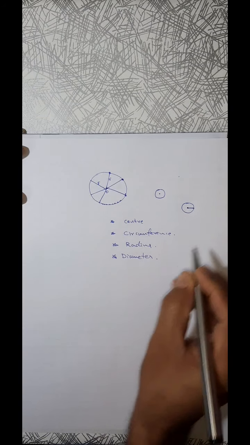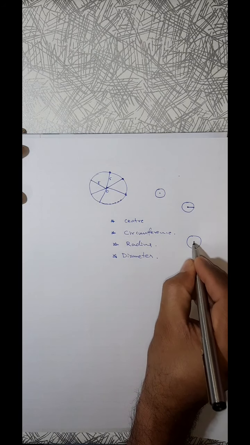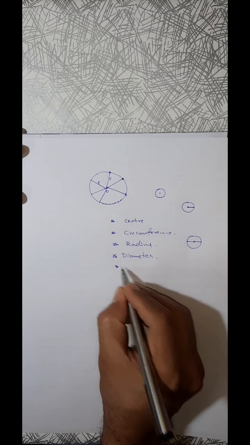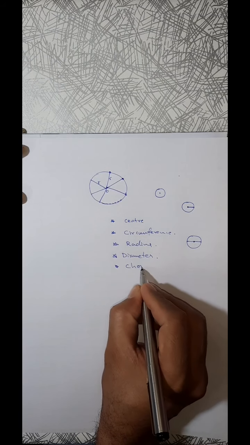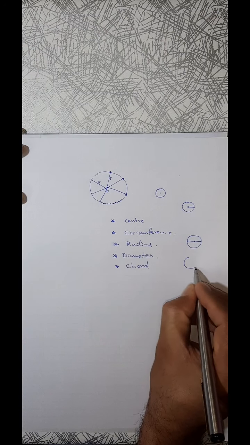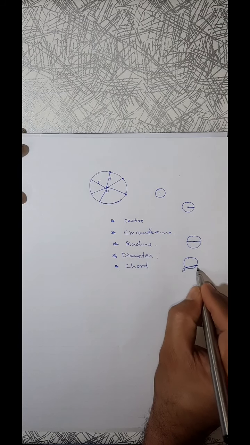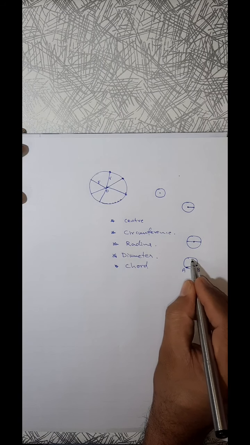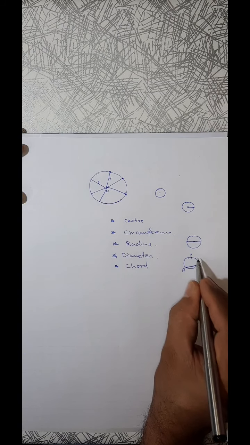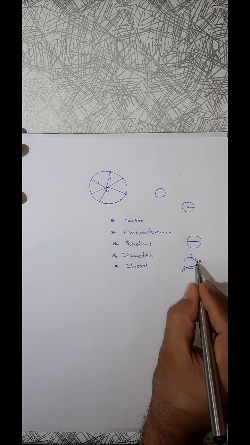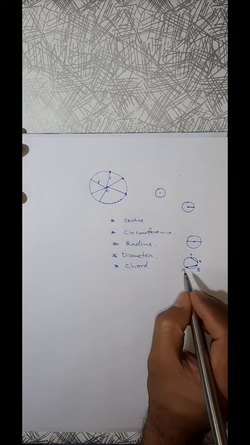What is diameter? Before that we can think about a chord. What is a chord? Line segment joining any two points on the circle, that is a chord. AB is a chord. PQ, another chord. Take any two points and then join it. That is called a chord.